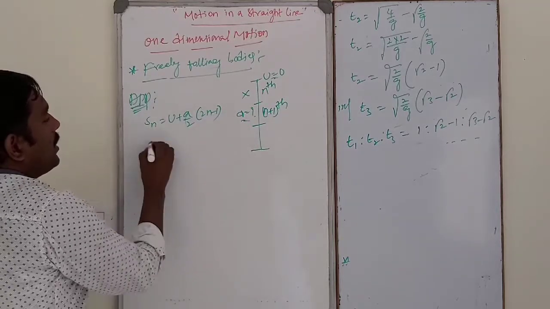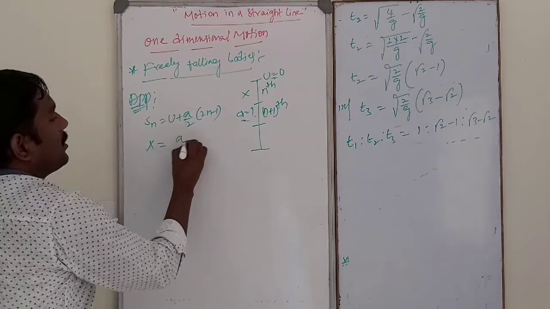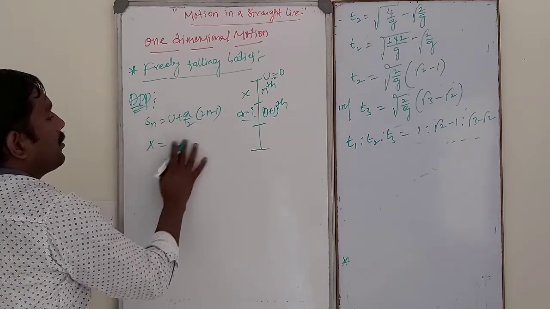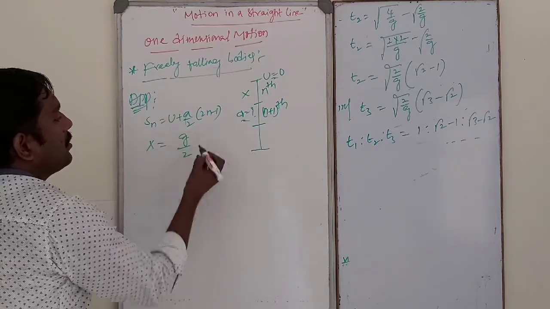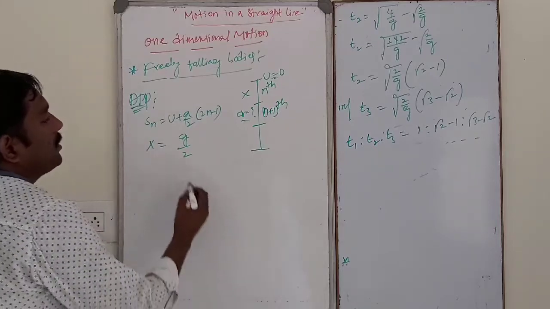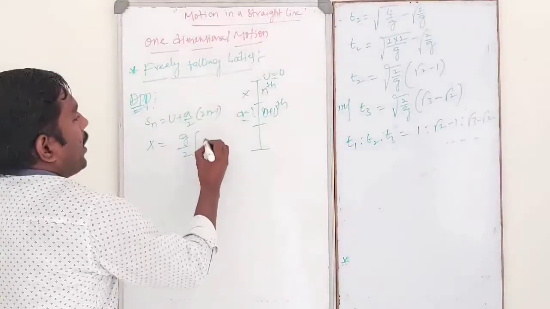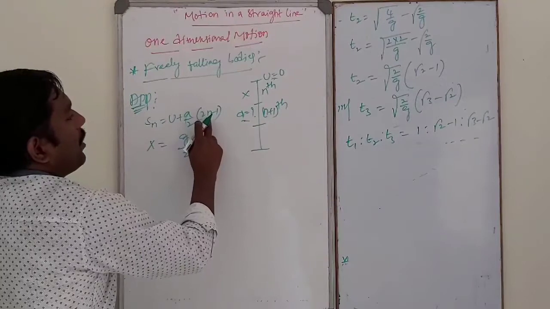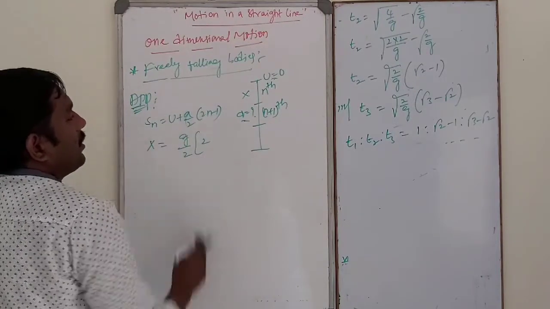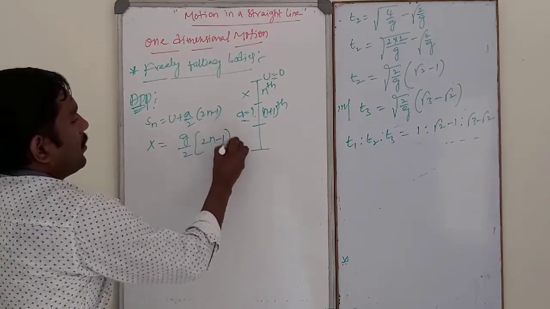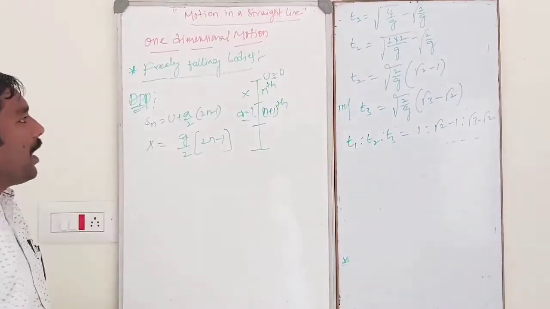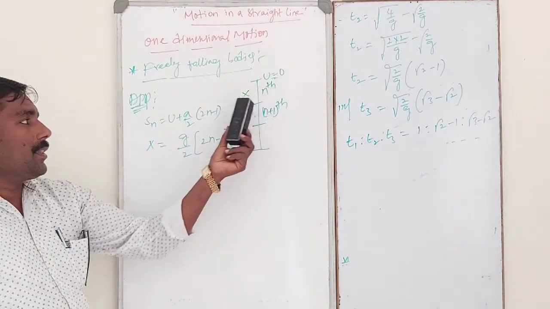So Sn is nothing but x, where u is equal to 0 and a is nothing but g. So x is equal to g by 2 into 2n minus 1. This is the distance traveled by the body in the nth second.